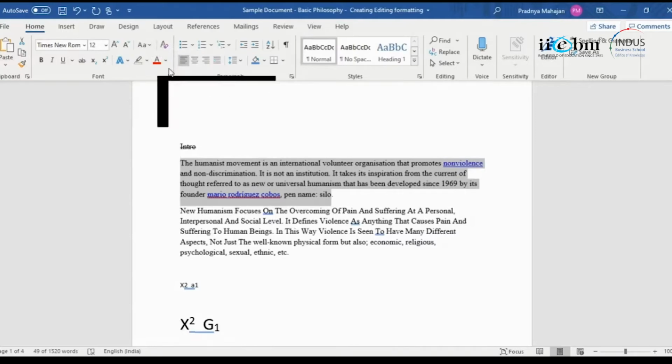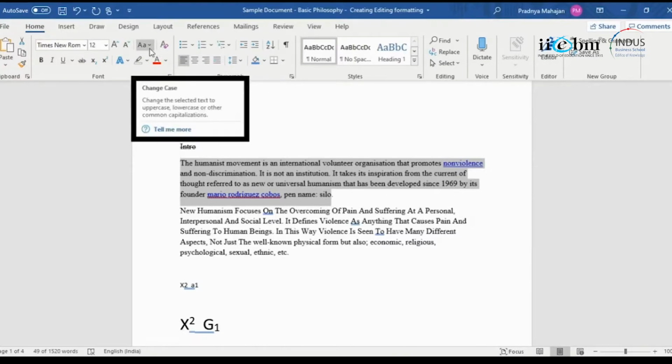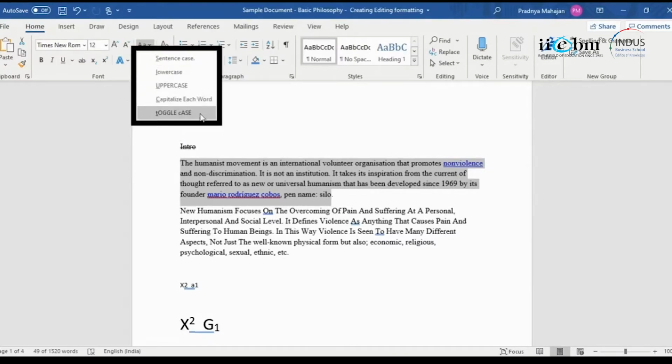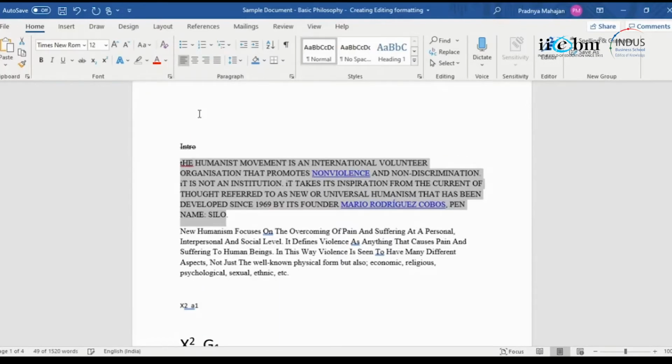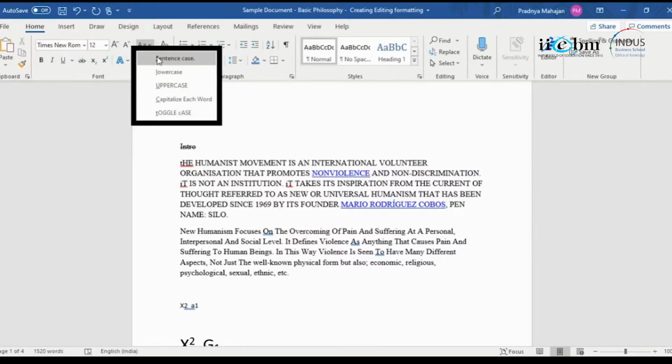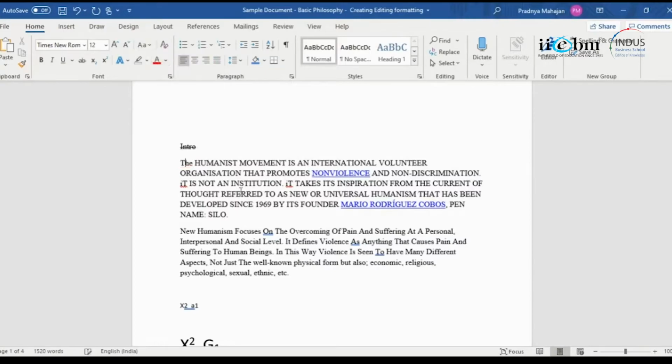And if I say toggle case, what is capital will become small and what is small will become capital. I say toggle case. So T should actually be capital, but T has gone to a lowercase letter, and the rest of it is uppercase, right? So if I want the proper format, it is sentence case.